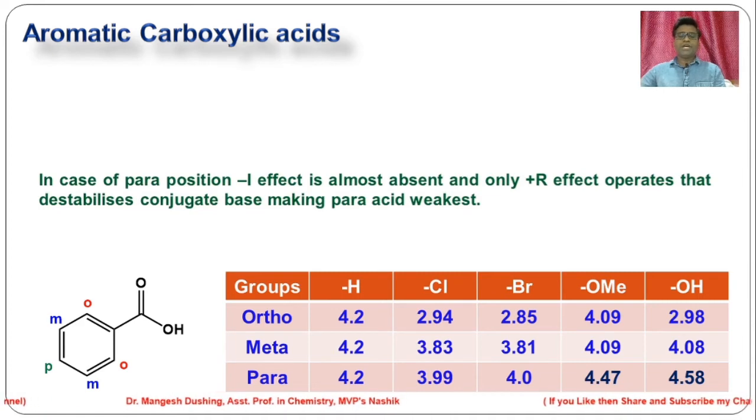Now in case of para positions, there is no or almost zero minus I effect, that is electron withdrawing inductive effect, but there is a strong plus R effect that destabilizes the conjugate base which is formed over here. That makes para substituted benzoic acids weaker acids as compared to the ortho as well as meta substituted benzoic acids.